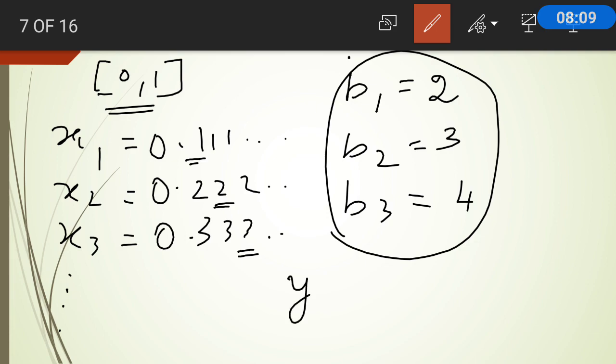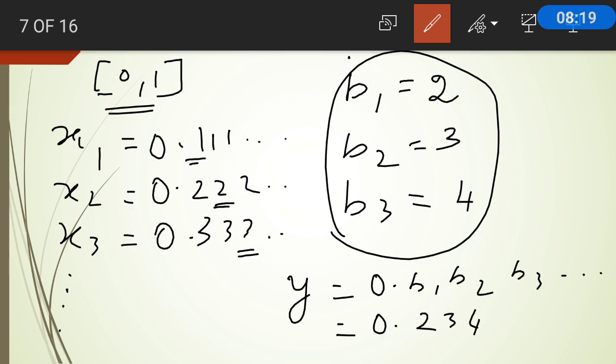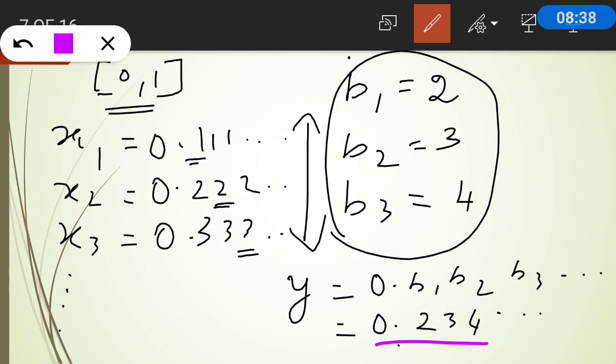So let y be equal to 0.b1 b2 b3 etc., which is 0.234. Will this y be equal to any of the elements x1, x2, x3? Obviously not. You can see 0.234 is not equal to 0.111, 0.234 is not equal to 0.222, 0.234 is not equal to 0.333.